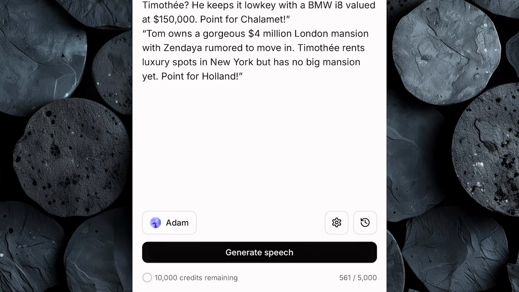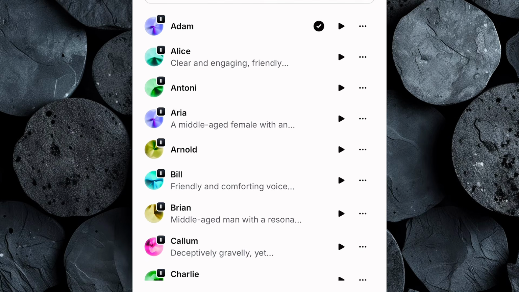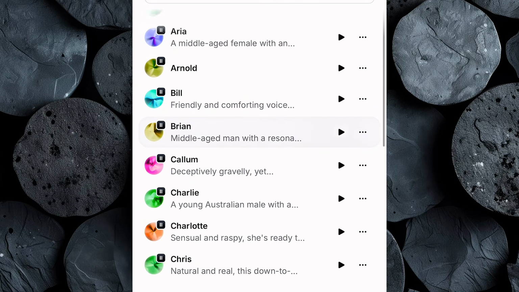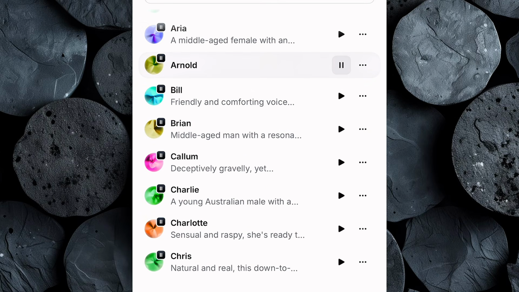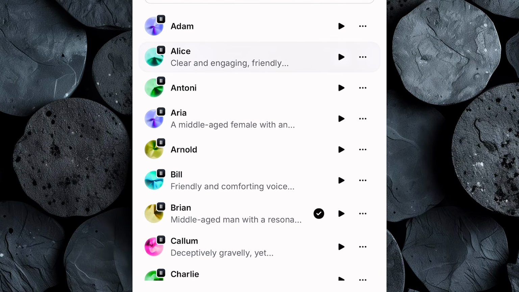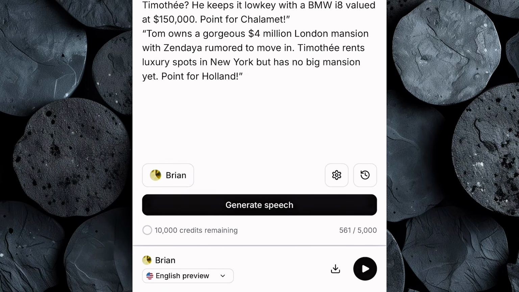Next, click on the Voices tab, and you'll be presented with a wide variety of realistic AI voices. Take a few minutes to preview them, and then select the one that best fits your video style. Once you've chosen your voice, hit Generate, and in just seconds, ElevenLabs will produce a natural, studio-quality voiceover for your script. From there, simply download the audio file to your device.